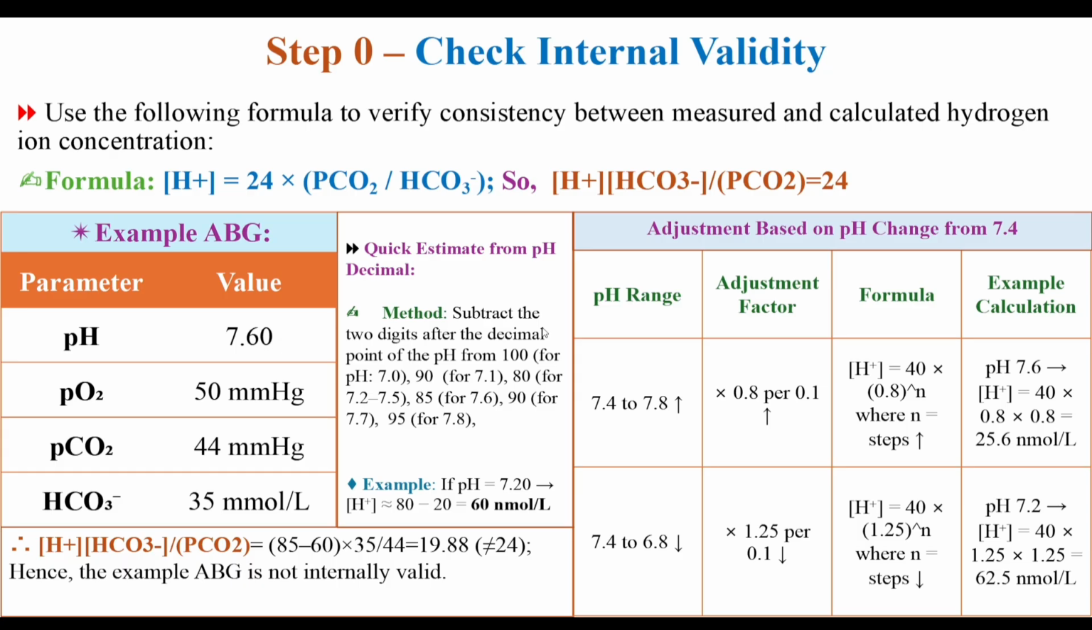In this example, you can see pH is 7.2. So hydrogen ion is 80 minus 20. The 20 is after the decimal point. So 80 minus 20 equals 60 nanomole per liter. So in this method, we can easily calculate the hydrogen ion concentration.